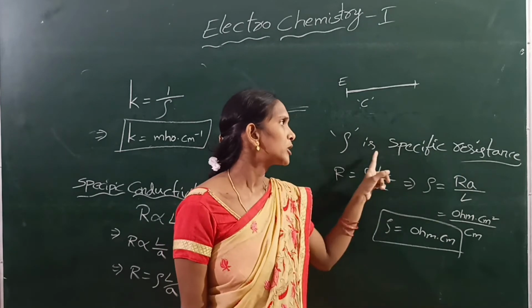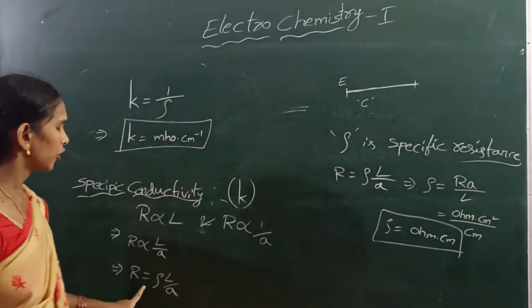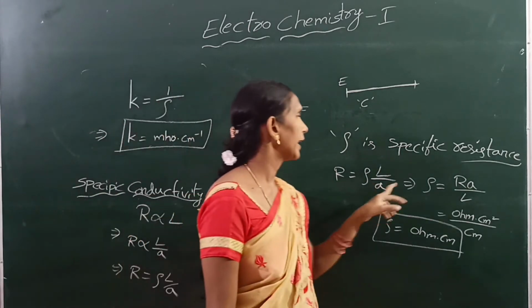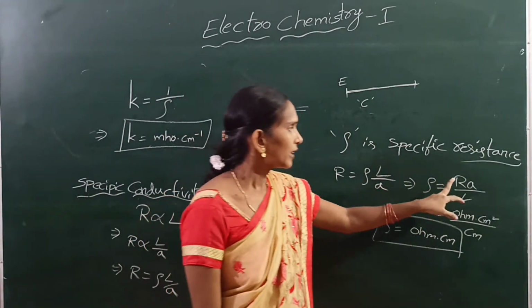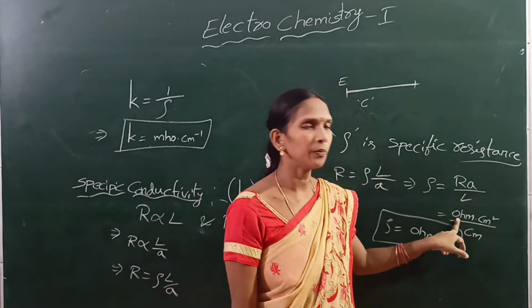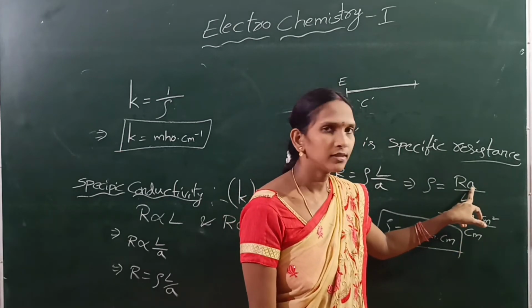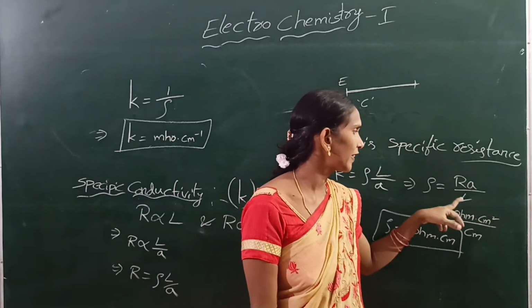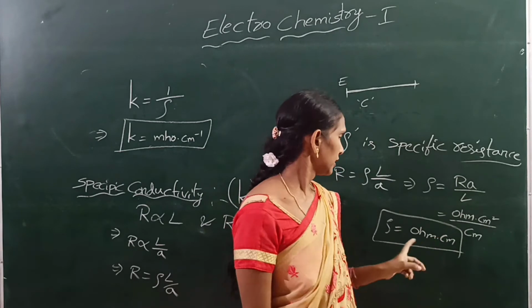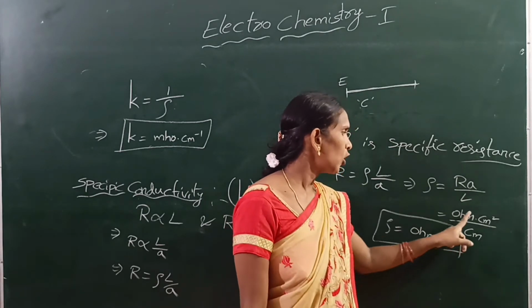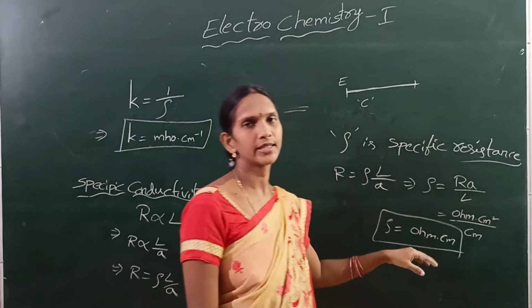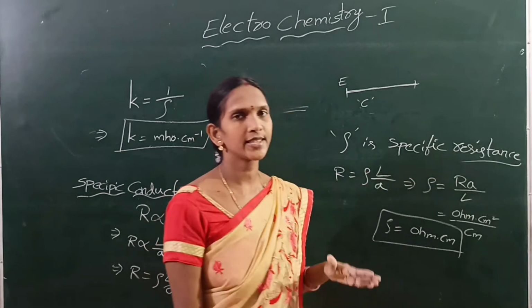Then rho equals R A by L. The unit of resistance is ohm, the unit of area is centimeter square, and length is centimeter. That means rho has units of ohm into centimeter. This is the unit of the specific resistance.